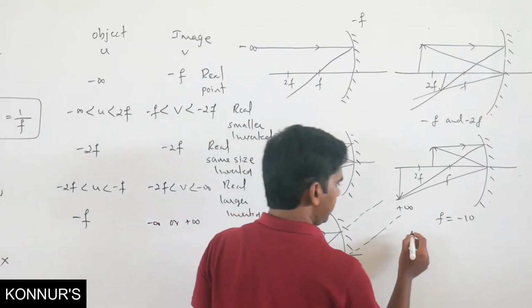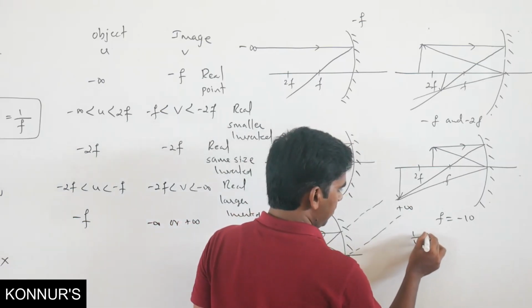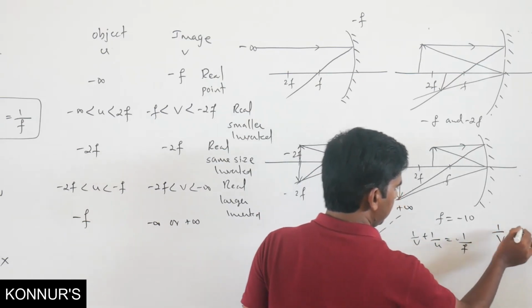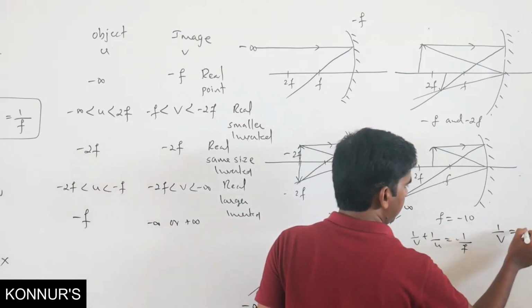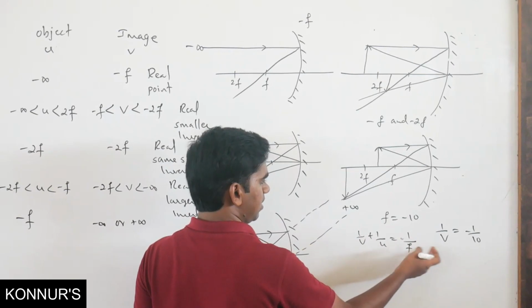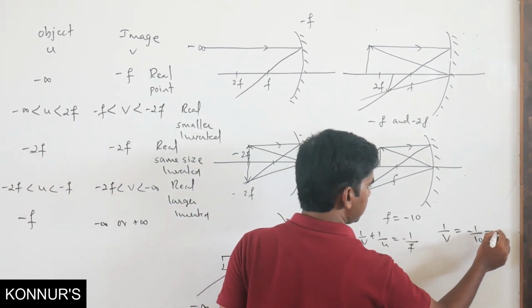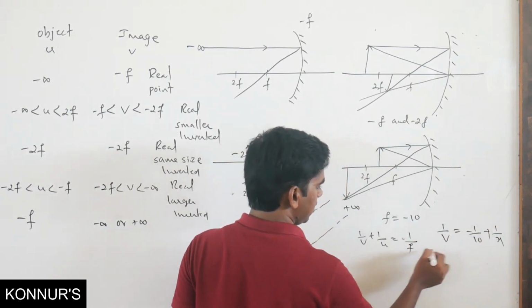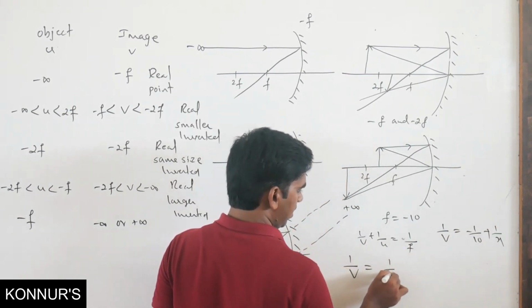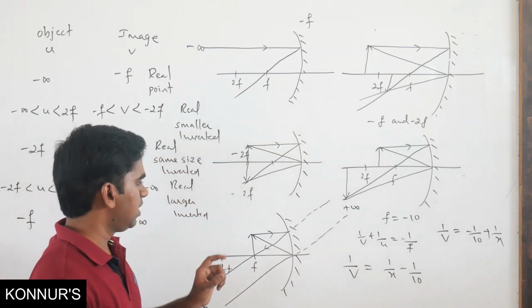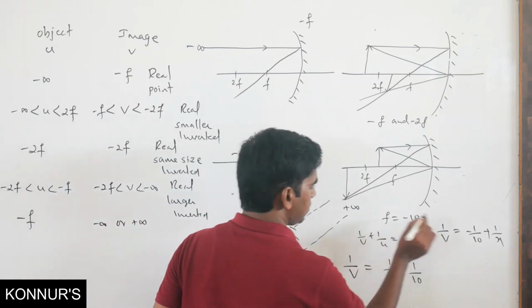Now if you take 1/v plus 1/u equals 1/f, then 1/v is equal to minus 1/10. This will become minus, but the object is also what? Minus x. So minus x will become plus x. So 1/v equals 1/x minus 1/10. Now f is equal to 10.